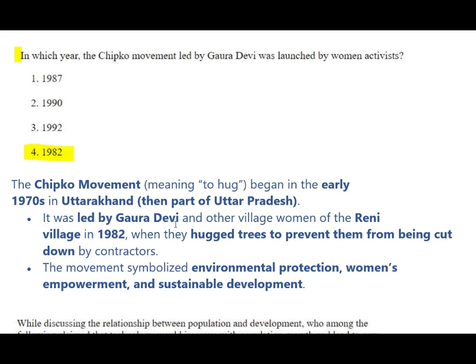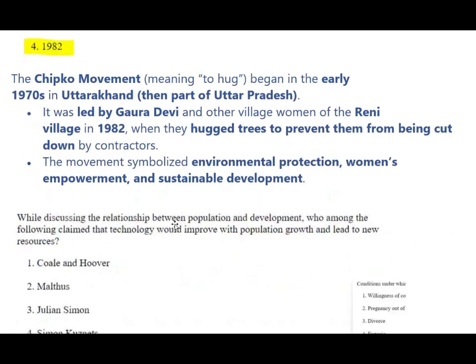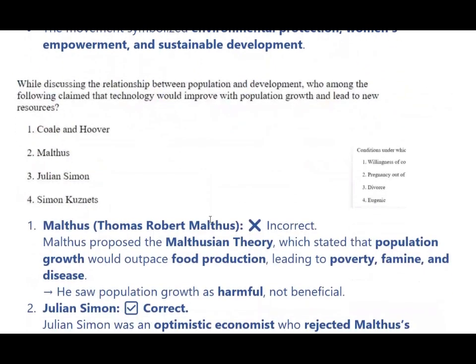Next question, in which year was the Chipko movement led by Gaura Devi launched by women activists? The correct option is 1982. The Chipko movement began in the early 1970s in Uttarakhand, then part of Uttar Pradesh. It was led by Gaura Devi and other village women of Reni village in 1982, when they hugged trees to prevent them from being cut down by contractors. The movement symbolized environmental protection, women empowerment and sustainable development.